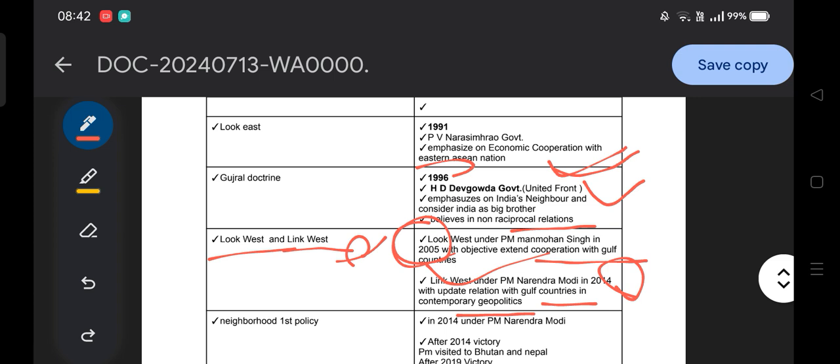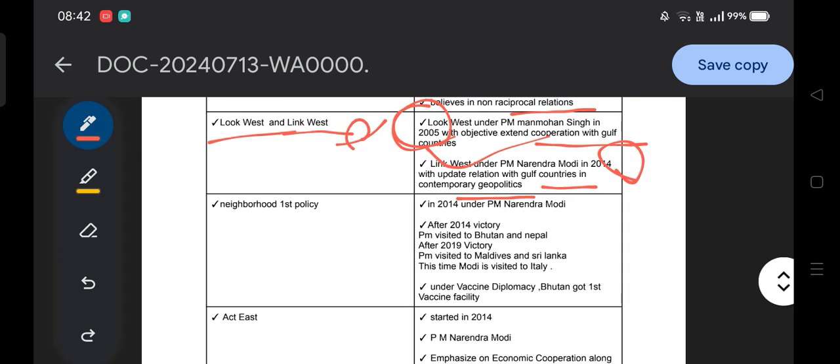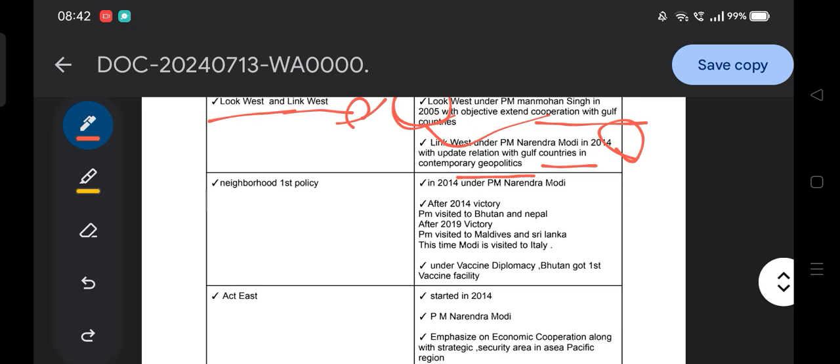Okay, Look West, if I talk about Look West, PM Manmohan Singh's. So that is how it is. And what is the similarity between them? Both of these talk about cooperation with the Gulf countries. The Gulf country is the center of cooperation, but here, in Look West and Link West, the head of the state, head of the executive, are different. That is the Prime Minister I am talking about here. Okay, guys, after Look West and Link West, we shall discuss the Neighborhood First policy.